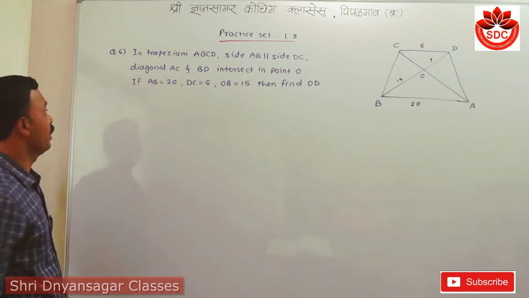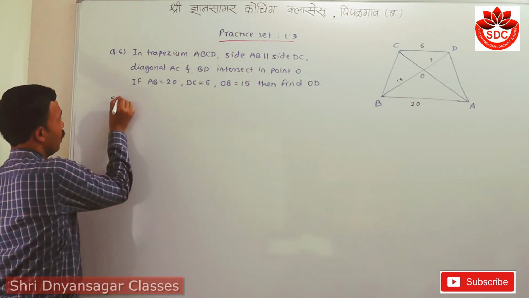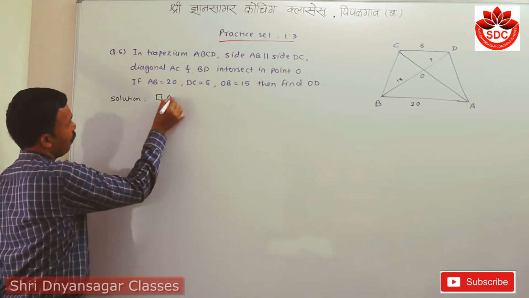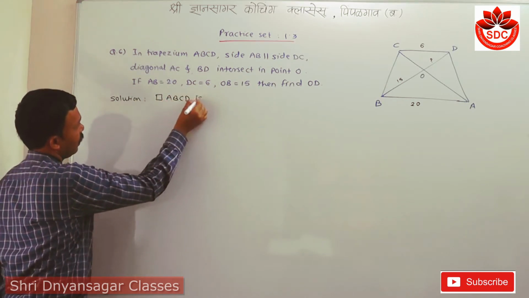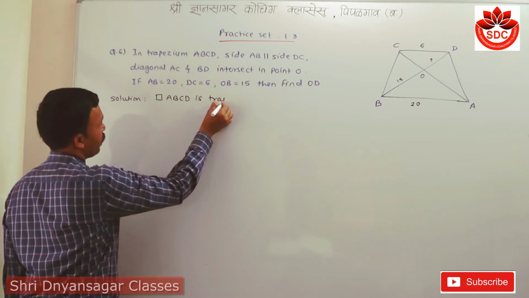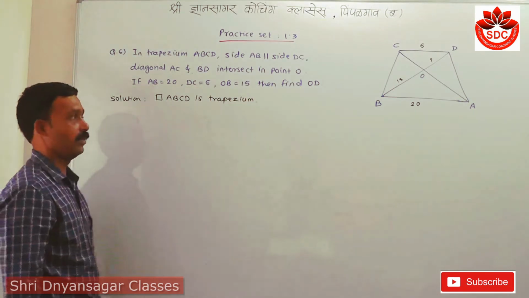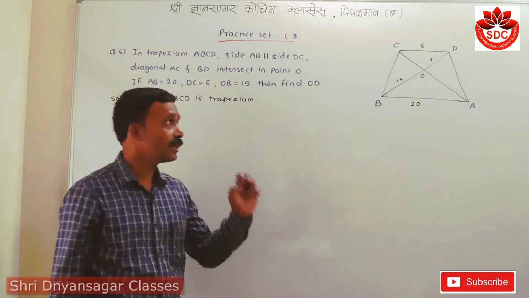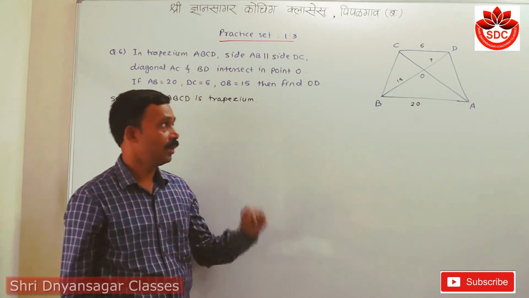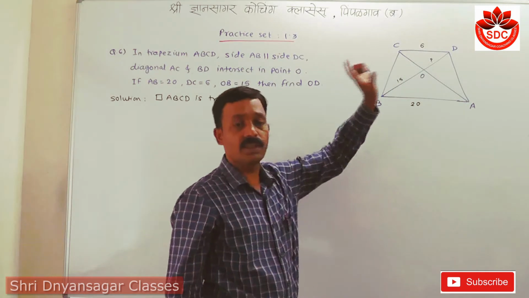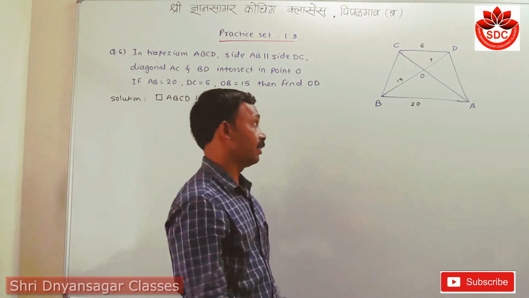Student, when we observe here, this quadrilateral ABCD is trapezium. This is given. Student, this example is same as the earlier example. We show that these two triangles are similar and substitute their values in the corresponding sides of their triangles.